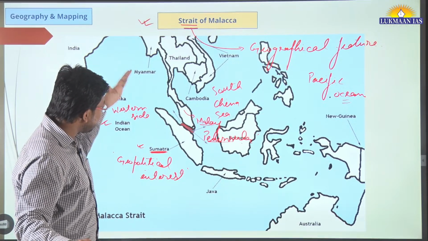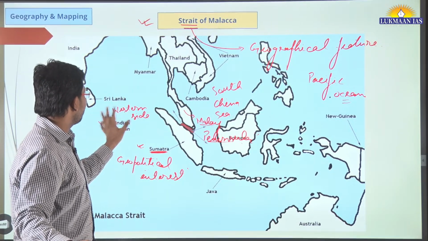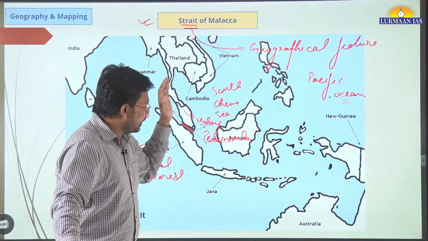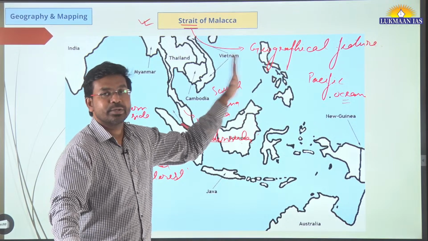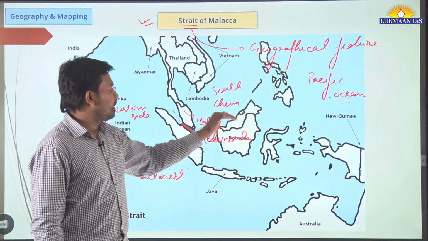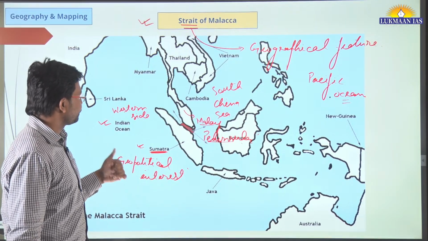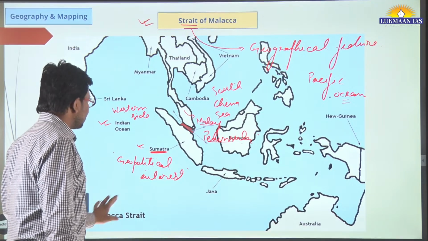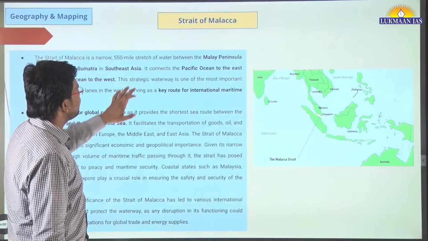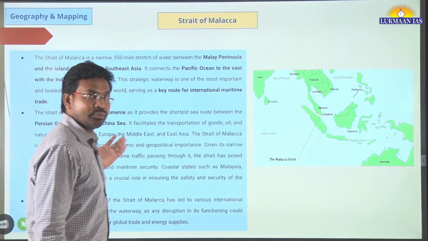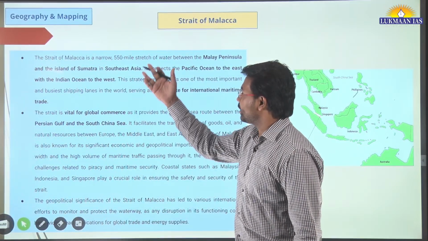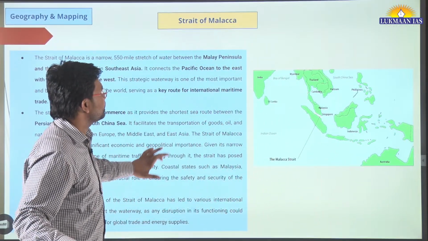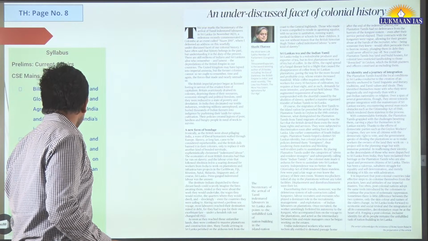The Strait of Malacca connects two water bodies. On the left side we have the Indian Ocean, on the right side we have the South China Sea, and a little ahead of the South China Sea is the Pacific Ocean. So this is an important region that we need to understand. This region remains in the news for many geopolitical reasons. We have also included a description related to the Strait of Malacca. In your free time you can go through it, and you can also download this PDF to learn more about it.